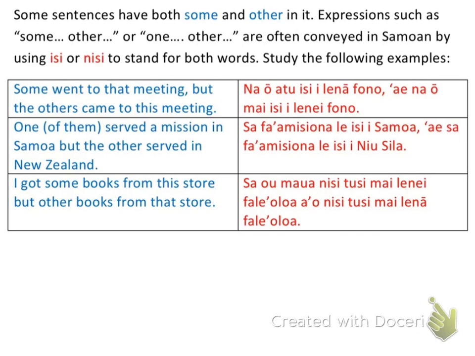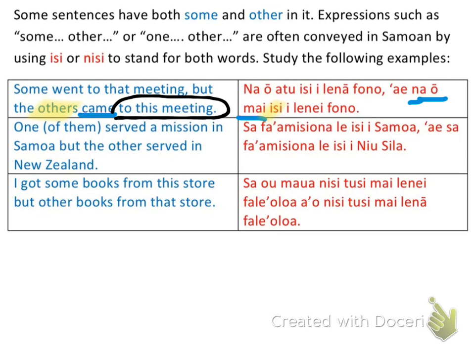But this is the way that we do it in Samoan. So the others came. This is the thing that's indicating to me what I need to start off the next sentence. So that's another past tense, and so that's going to be na. And then came also indicates my verb. And then who's the one acting as the subject? That would be others. Okay. And so that's isi again. And then to this meeting is going to act as the prepositional phrase. And that's i le fono.